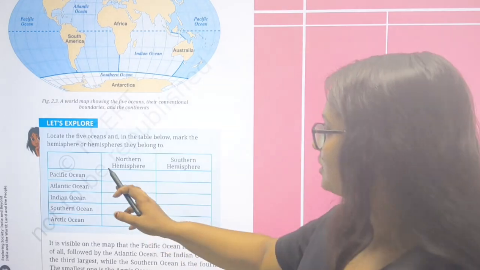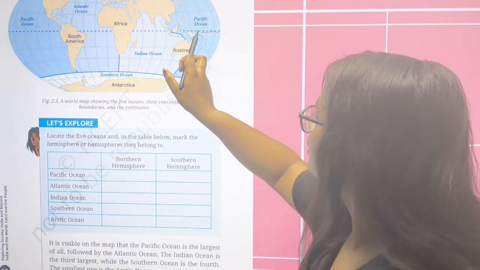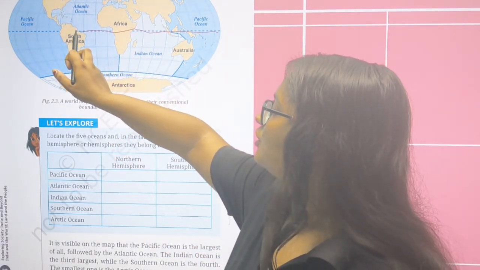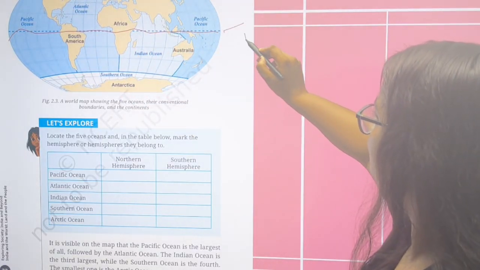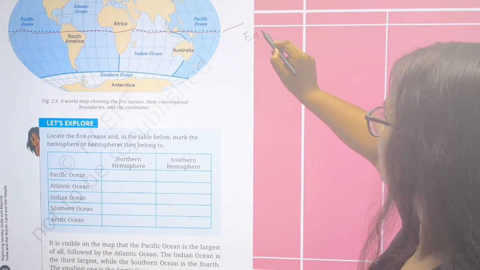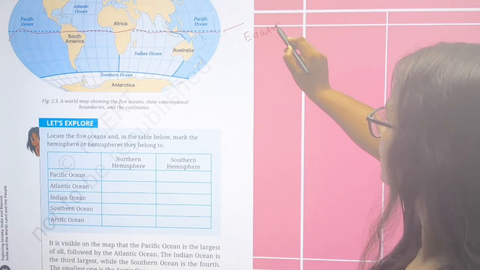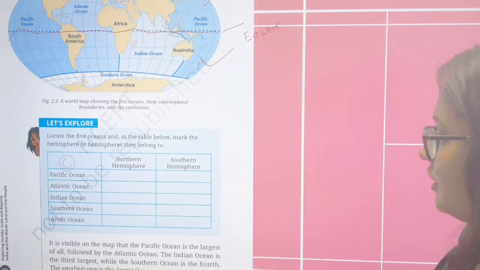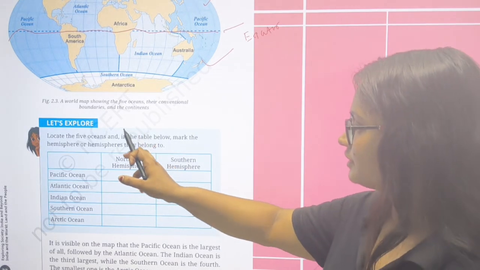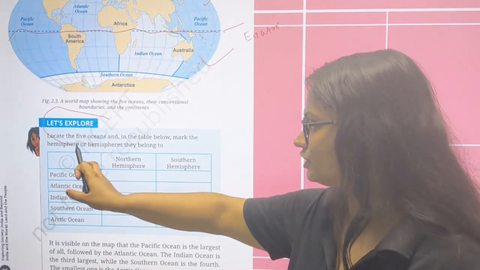See this Pacific Ocean. This is the part of latitude, and this line is called the equator. It divides the northern hemisphere and the southern hemisphere. And here in this exercise, there is a list to explore.